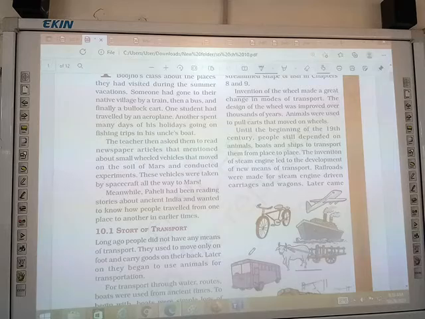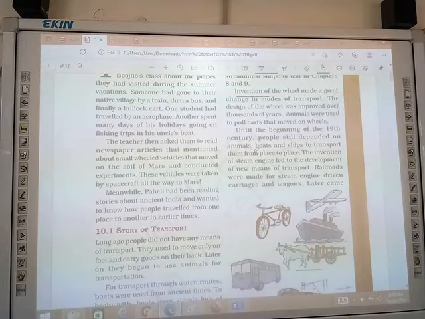Okay, and next, until the beginning of the 19th century, people were still dependent on animals. Then as the 19th century began, people started depending on animals, boats and ships to transport them from one place to another. They began to depend on all these things.